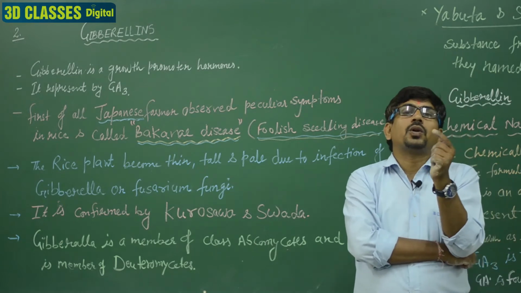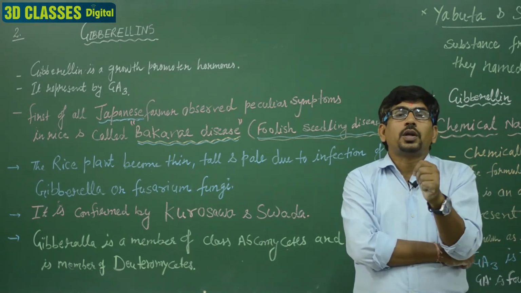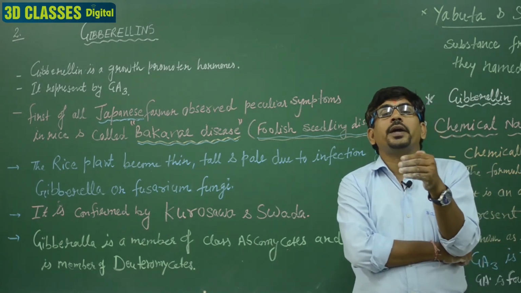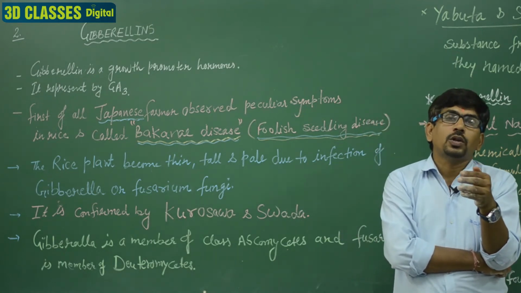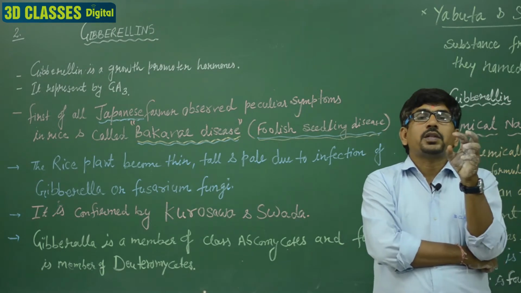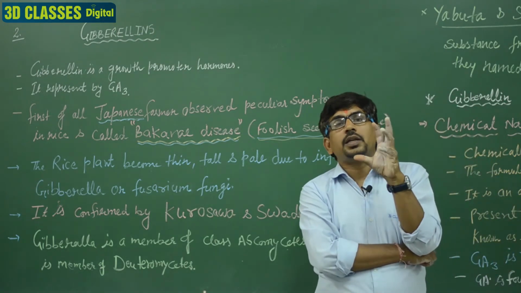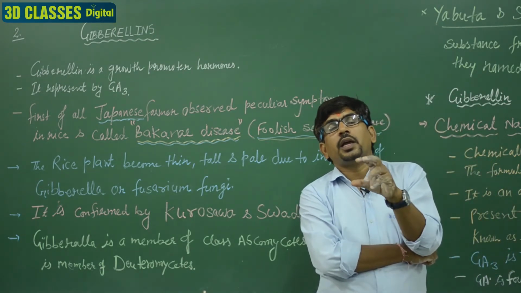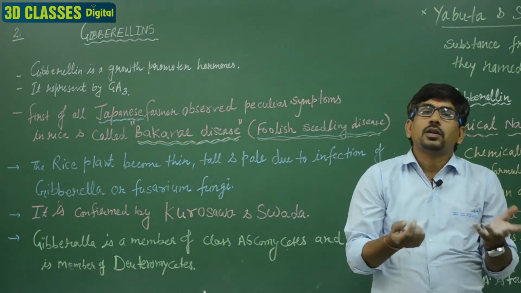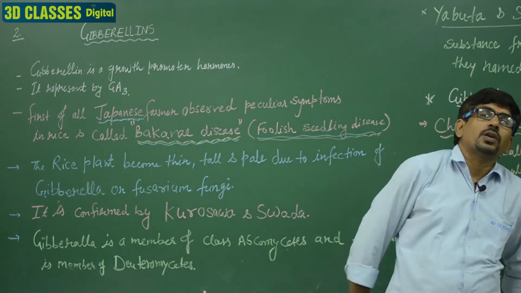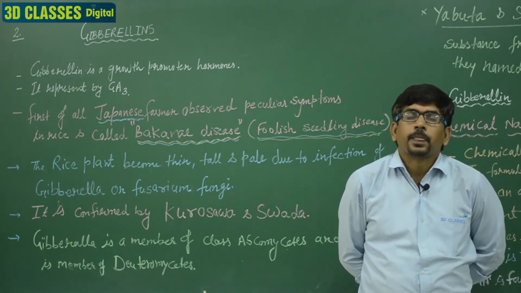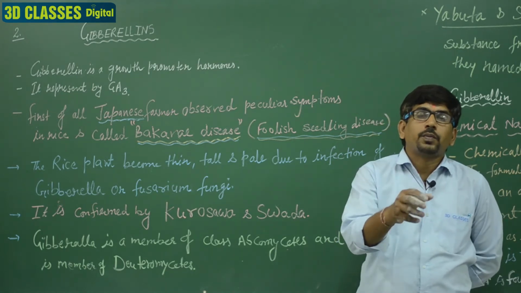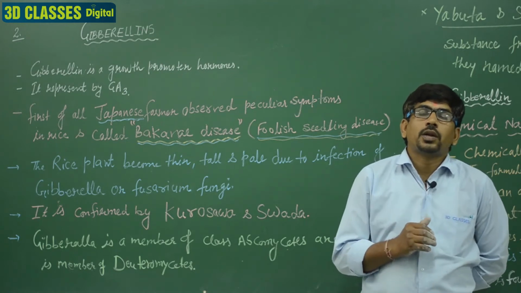Gibberellin is a growth promoter, and it increases the length of the internode. So with the spray of gibberellin, the internode length increases in sugarcane, the height increases, and so the production of sugarcane increases. Clear? So this is a question for the medical exam in 2020.